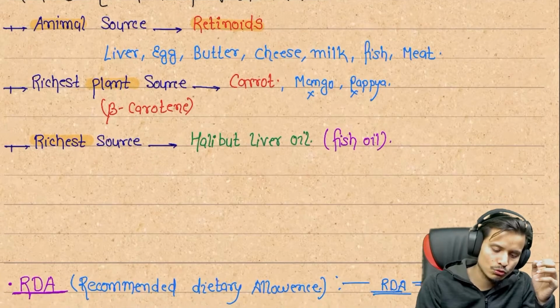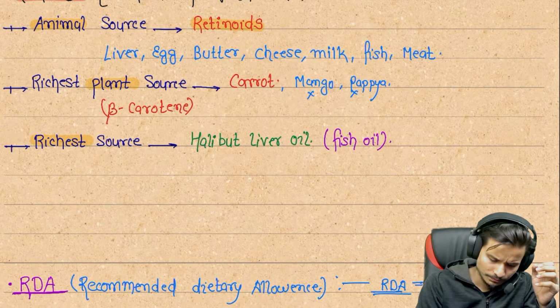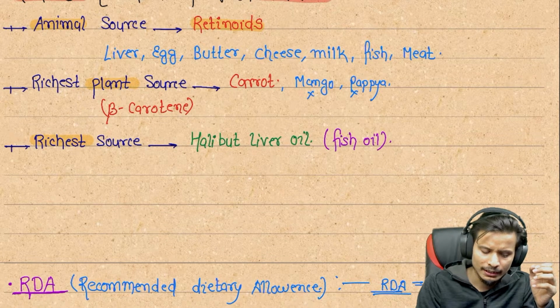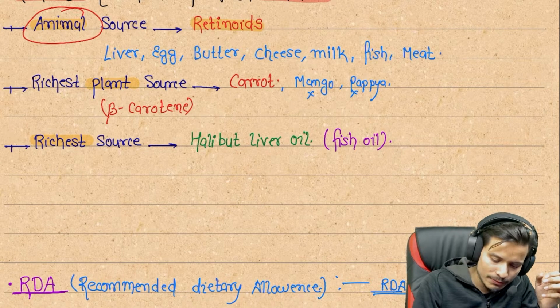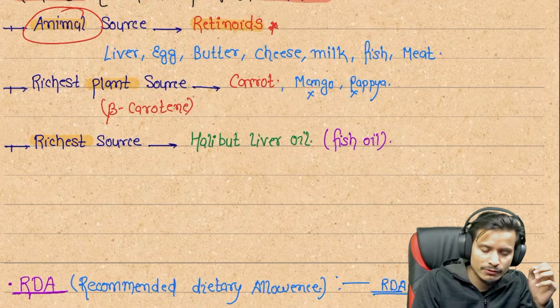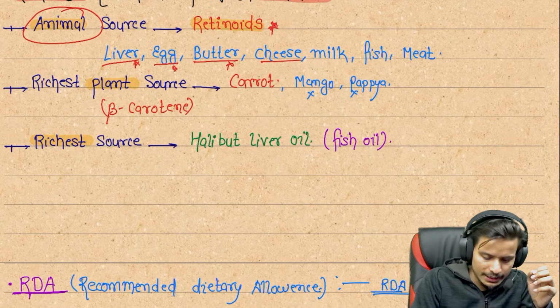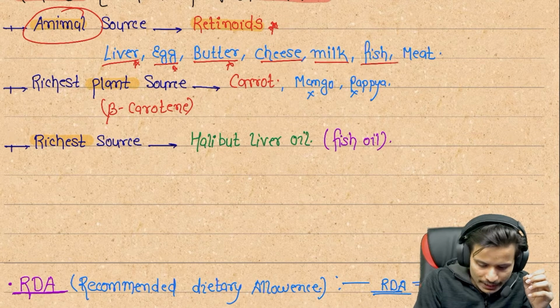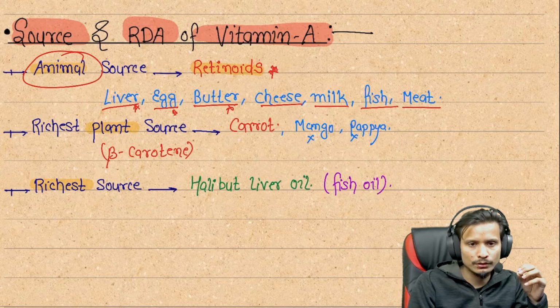Next, we can see the sources of vitamin A and the RDA of vitamin A. The sources are mainly from animals. From animals, the retinoids are stored by the liver. Eggs, butter, cheese, milk, fish and meat are rich animal sources of vitamin A.